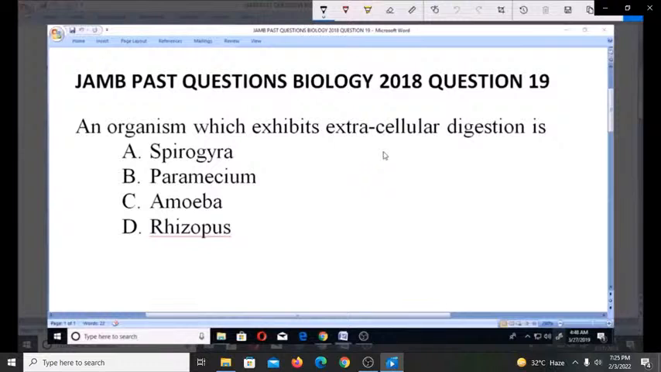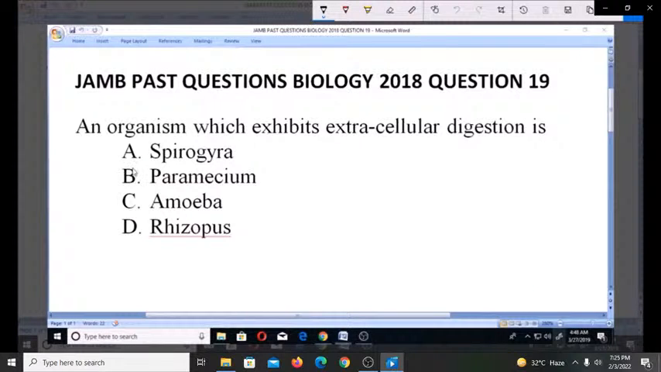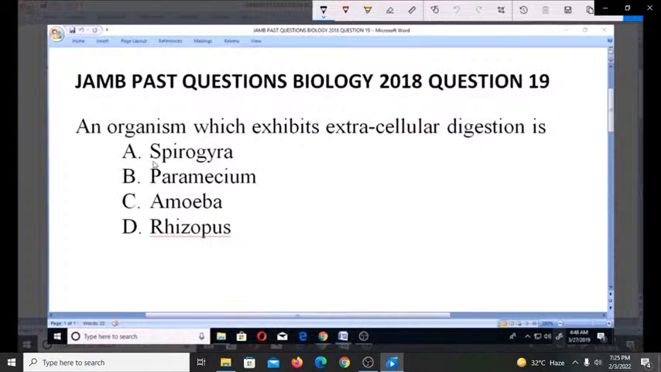Welcome. Let's look at these JAMB past questions, Biology 2018. Question number 19. An organism which exhibits extracellular digestion is A. Spirogyra, B. Paramecium, C. Amoeba, D. Rhizopus. So which of the following exhibits extracellular digestion?